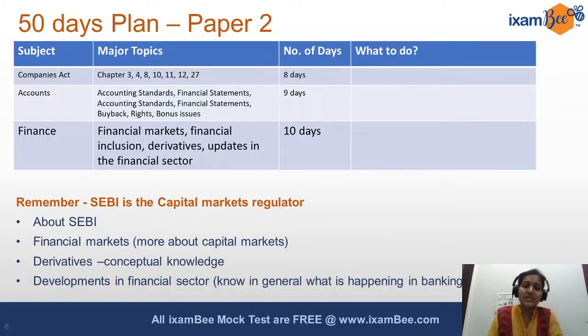So in finance, again, I think financial markets is the most important topic. You should understand the structure of the capital markets. Mostly, there is a capital market and there is a money market. You don't need to go too much in depth about the money market. Yes, know the brief of what the money market is and what the instruments in the money market are, like what a commercial paper means, what a certificate of deposit means, what a T-bill means, and how they are different from each other.